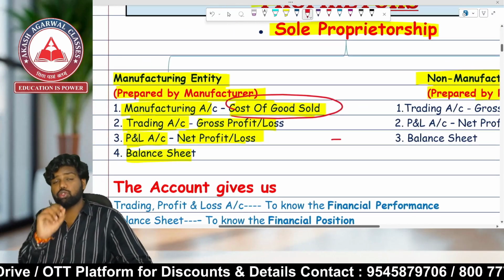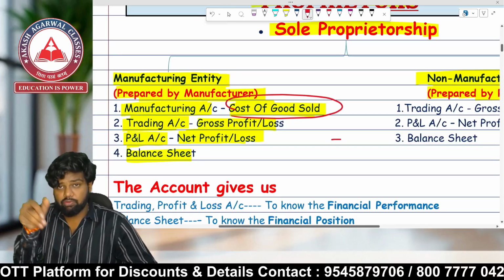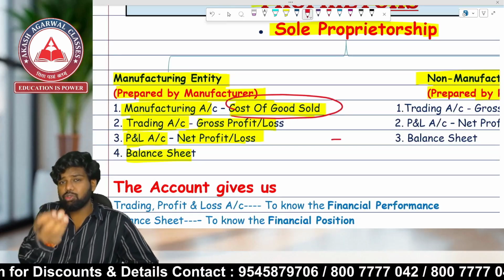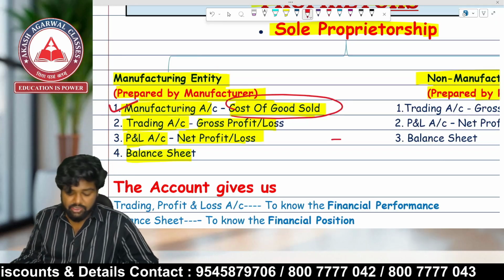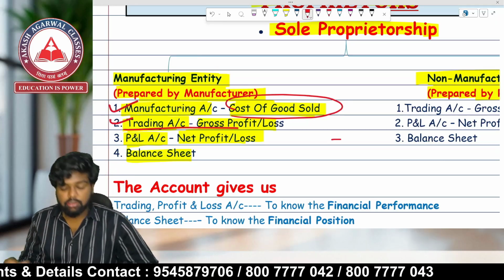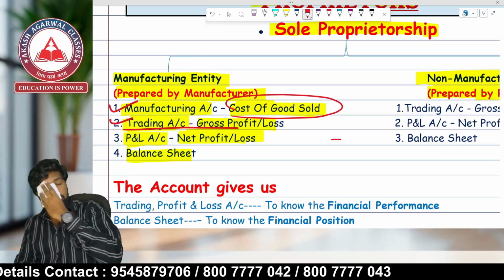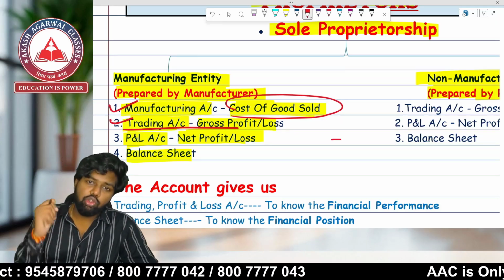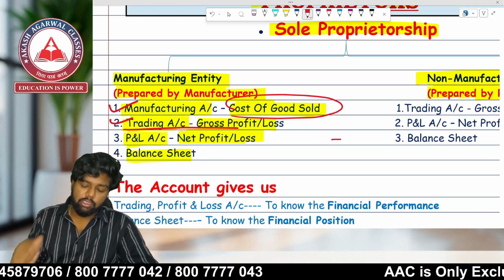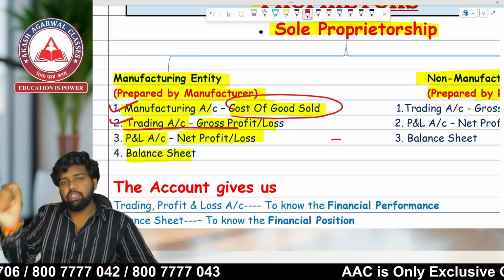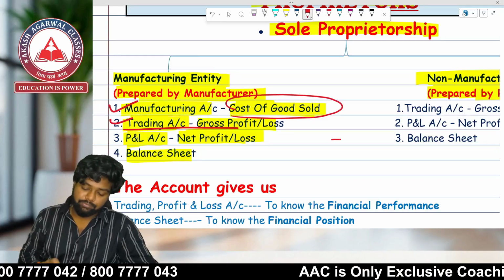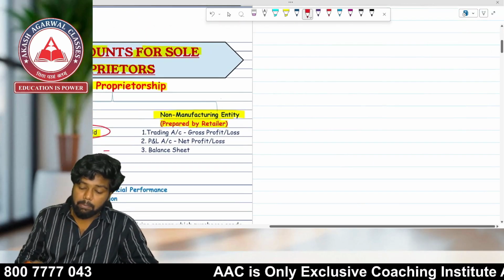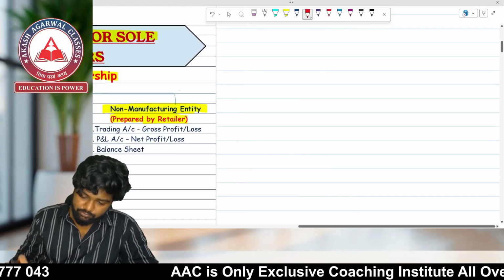I have also prepared a format of the manufacturing account which I will be showing you in some time. The second one is the trading account, which will help us find out the gross profit or gross loss. What do you mean by gross profit, and what do you mean by gross loss? I will give you a simple example. It will bring you more clarity.